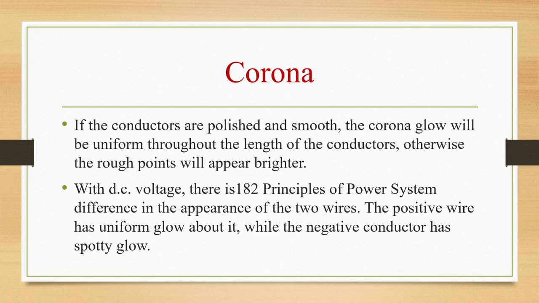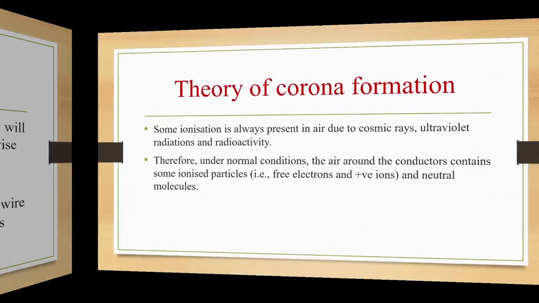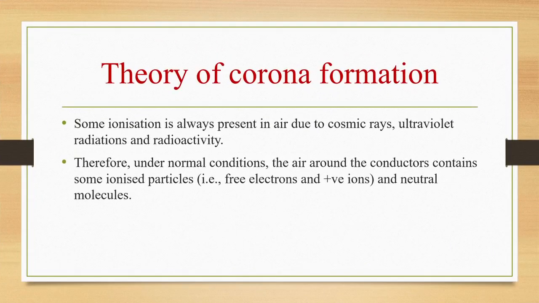With DC voltage, there will be a difference in the appearance of the two wires. The positive wire will have a uniform glow, while the negative conductor will have a spotty glow. Some ionization is always present in air due to cosmic rays, ultraviolet rays, and radioactivity. Therefore, under normal conditions, air around the conductors will contain some ionized particles, which can be free electrons, positive ions, and neutral molecules.